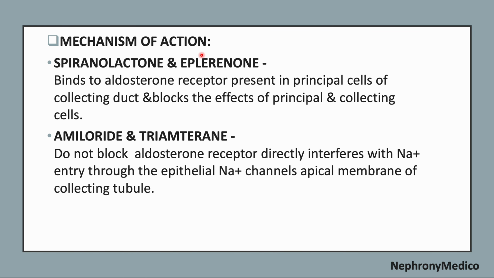Now, mechanism of action: spironolactone and eplerenone bind to the aldosterone receptor present in the principal cells of the collecting duct and block the effects of aldosterone. Amiloride and triamterene do not block the aldosterone receptor directly but interfere with sodium entry through the epithelial sodium channels in the apical membrane of the collecting tubule.